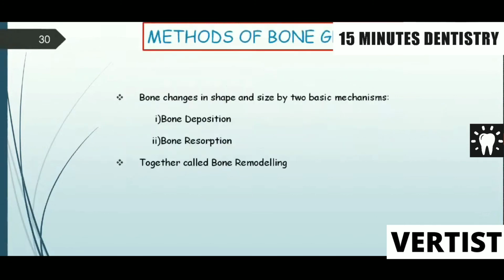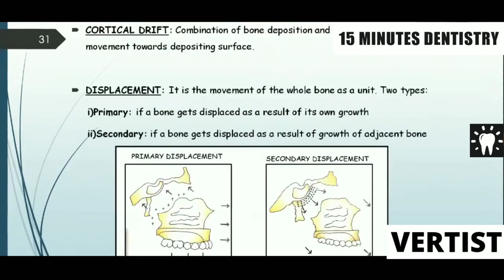Next we go to the methods of bone growth. Bone changes in shape and size by two basic mechanisms, that is number one, bone deposition, number two, bone resorption. Together it is called bone remodeling. Furthermore, there is cortical drift, which is a combination of bone deposition and resorption, resulting in movement towards the depositing surface. Displacement is the movement of the whole bone as a unit.